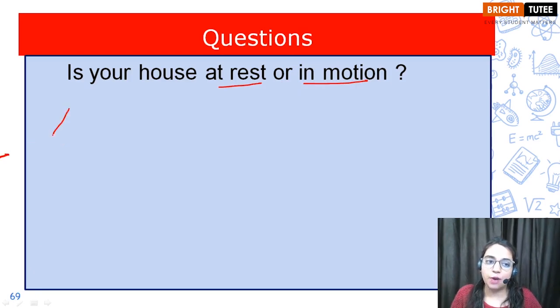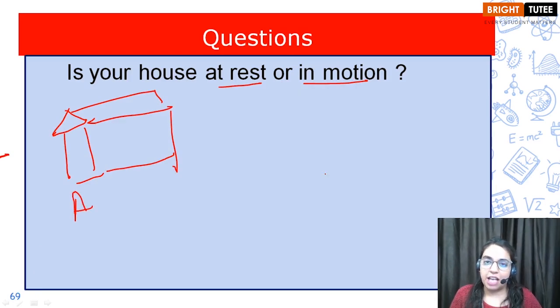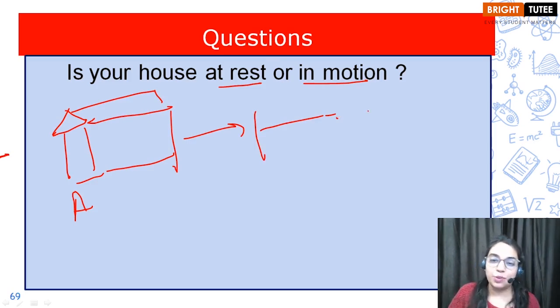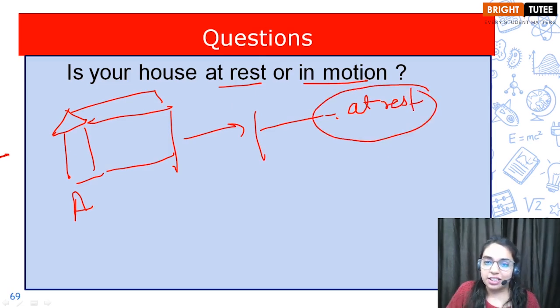So children, your house, does it change its position with respect to time? When you go to school in the morning, your house is at this place, and when you return, has it changed its position from here to somewhere else? No children, your house does not change its position with respect to time. So we can say that your house is at rest. Okay children? Let's move to the next question.